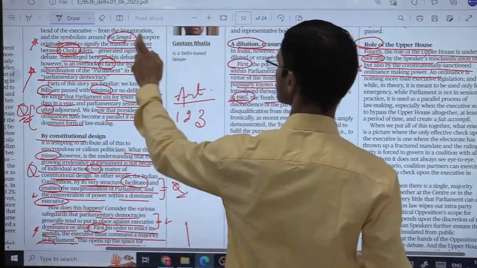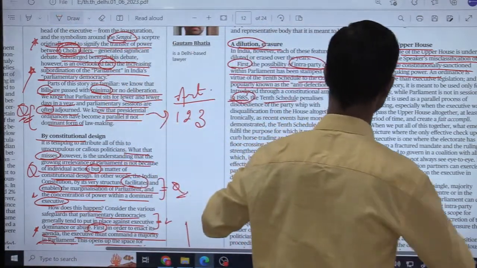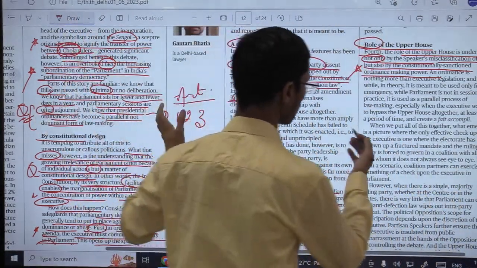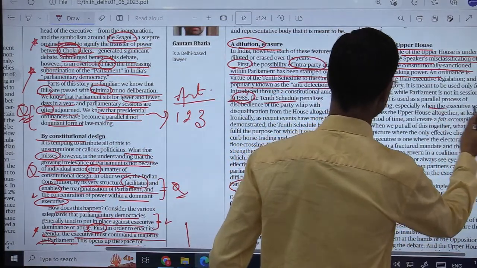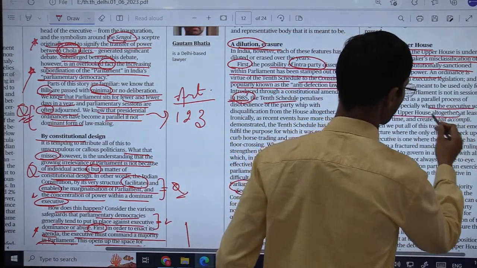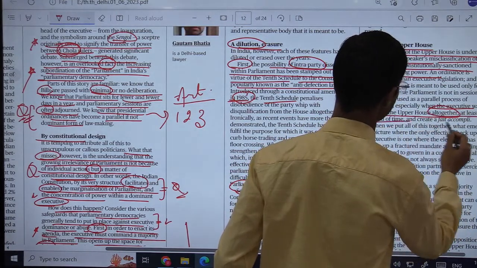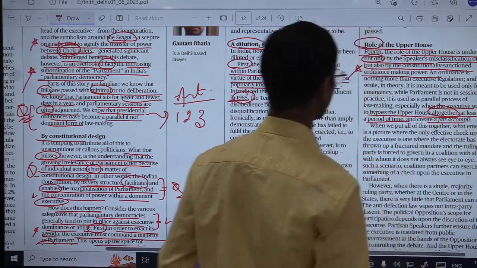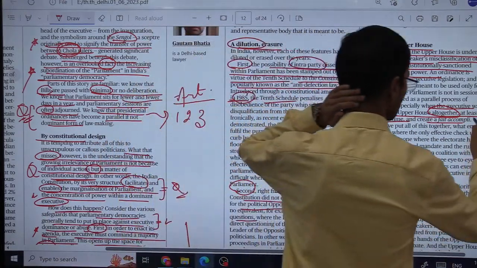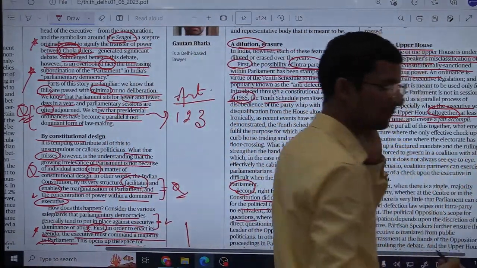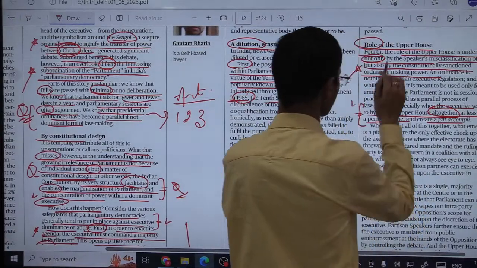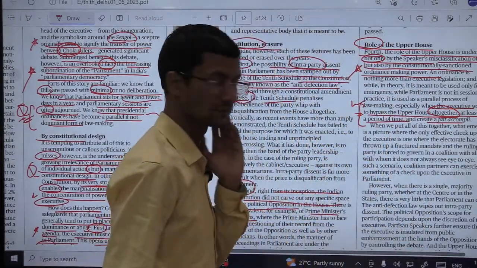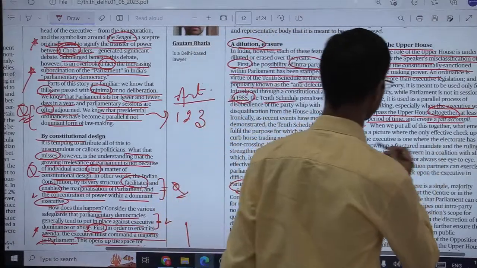Okay. So he is saying that if we put all these together, these 4 points and 4 answers, you can say when the executive wants to bypass the upper house altogether, at least for a period of time, and create a fait accompli. Of course, fait accompli is something which has already happened and cannot be changed over time. So he is saying this has been the scenario as usual since inception. So this is constitutionally designed.